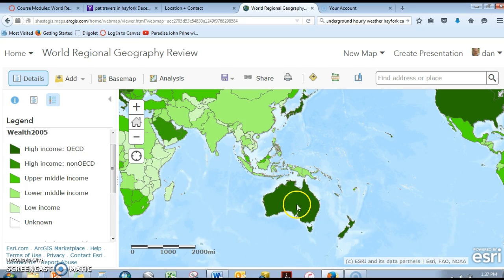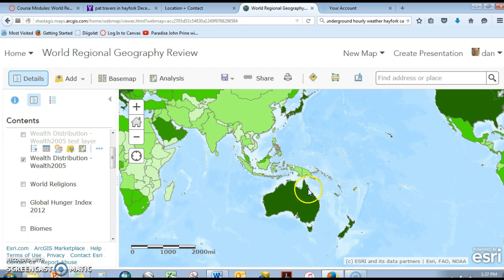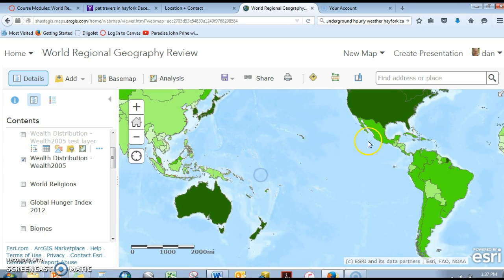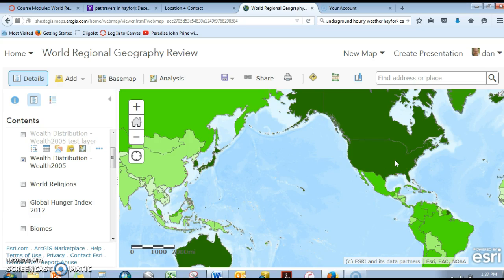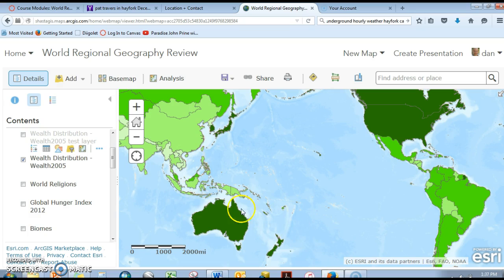Remember, when we're talking about Australia and New Zealand, you've got a little bit of an unusual circumstance in that they rank as a high-income country, but are an anomaly in the sense that they don't have the modern knowledge economy that you find in the United States and Europe. You don't find a strong manufacturing base. This is more a reflection of relatively small population that controls most of the resources and is predominantly an agricultural and export-oriented economy around livestock products, minerals, and so forth, many of those going to feed the economies of East Asia and Southeast Asia.